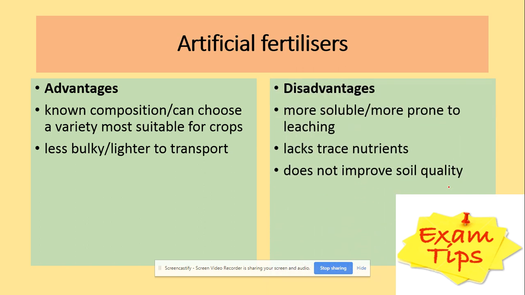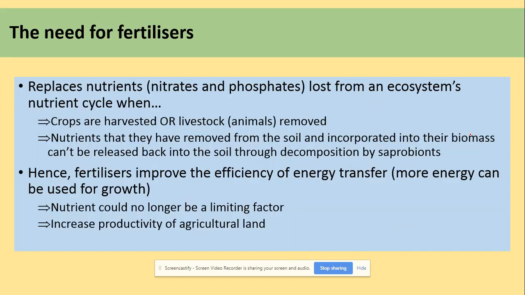In terms of the artificial fertilizers, the advantages are that they have a known composition and they are lighter to transport. But disadvantages: they are more soluble and they could cause leaching. So that's definitely a disadvantage. They lack trace nutrients and do not improve soil quality.